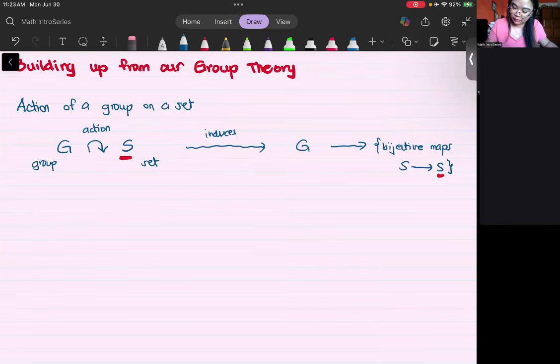And this is a group homomorphism, since the set of bijective maps forms a group under composition of mappings.